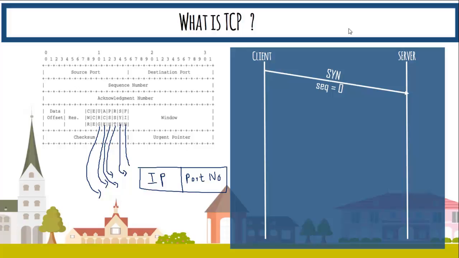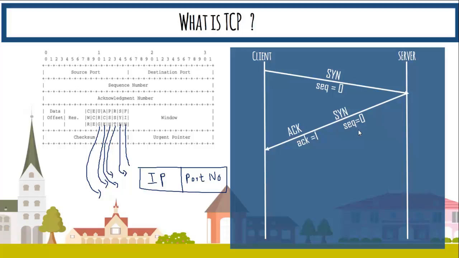Now to respond back, the server will set its acknowledgement number equal to 1, which means that the next packet that I am expecting should have sequence number 1, and at the same time it's setting its SYN bit, and sequence number is equal to 0. So it can also be any random number. So it's also trying to establish communication from its side. Maybe it has to send data, just like the client is ready to send data. Similarly, to send the data from the server side, it is setting its sequence number equal to 0.